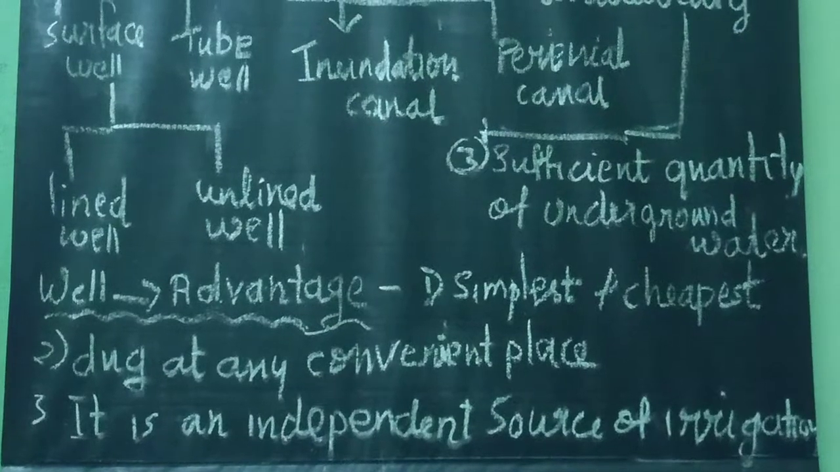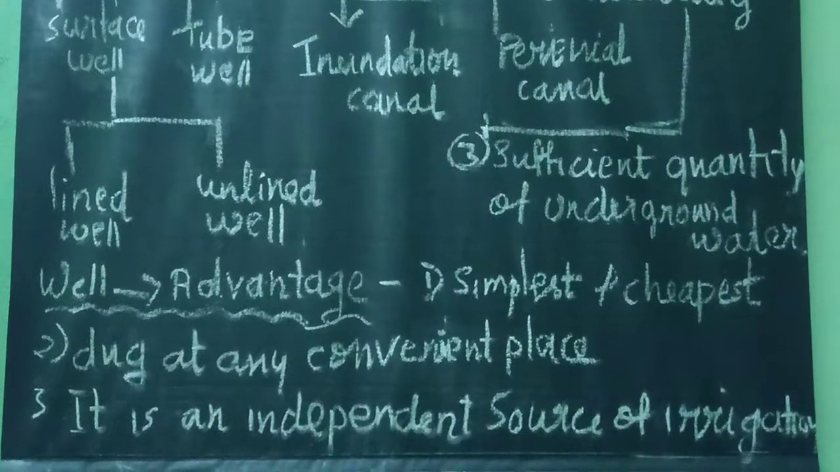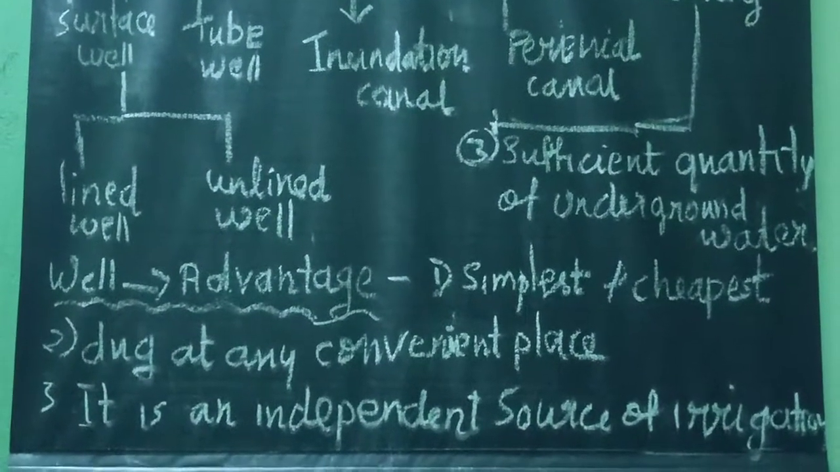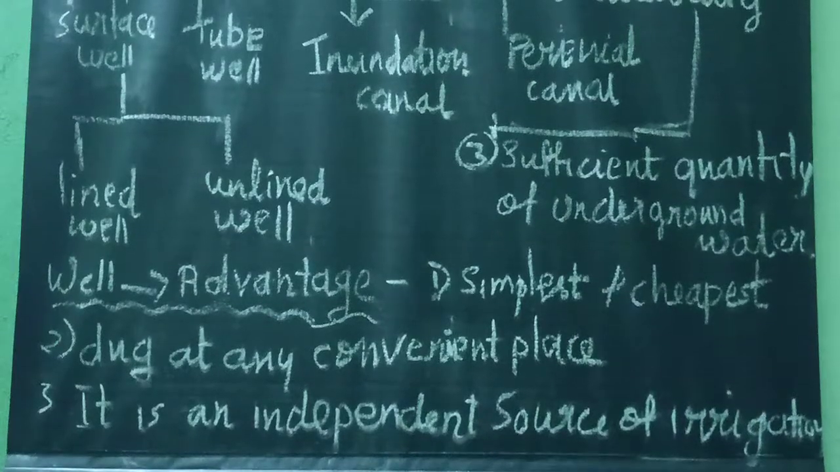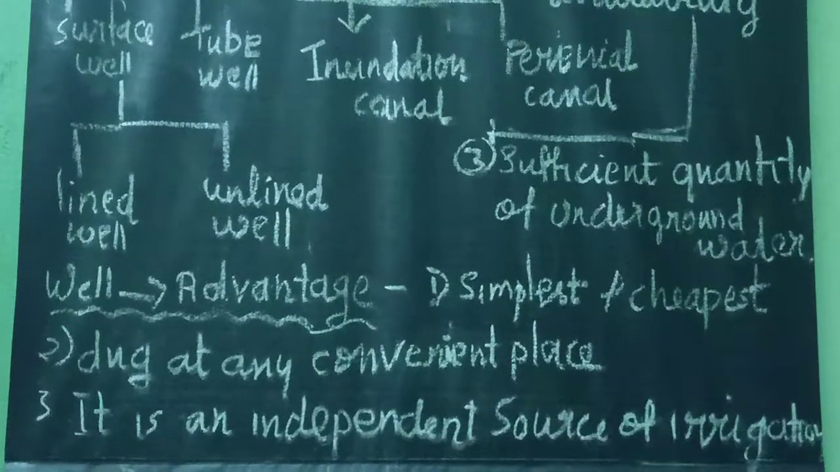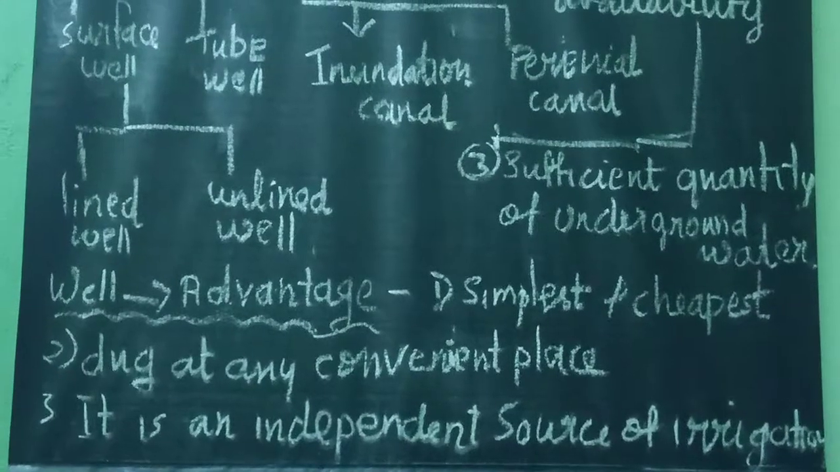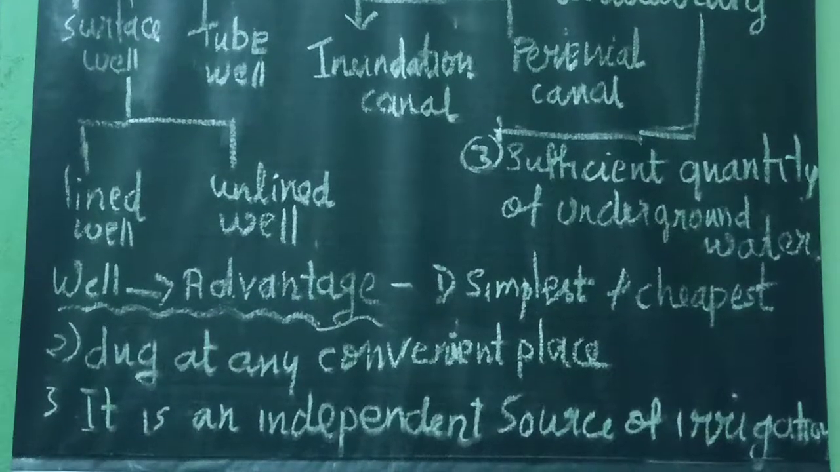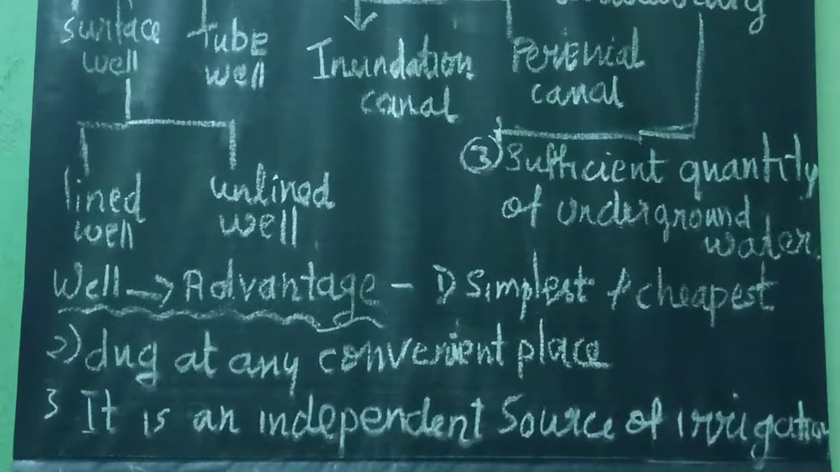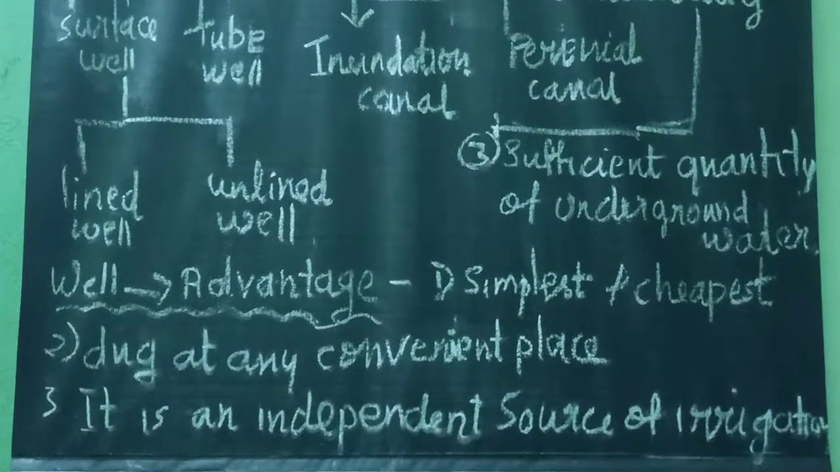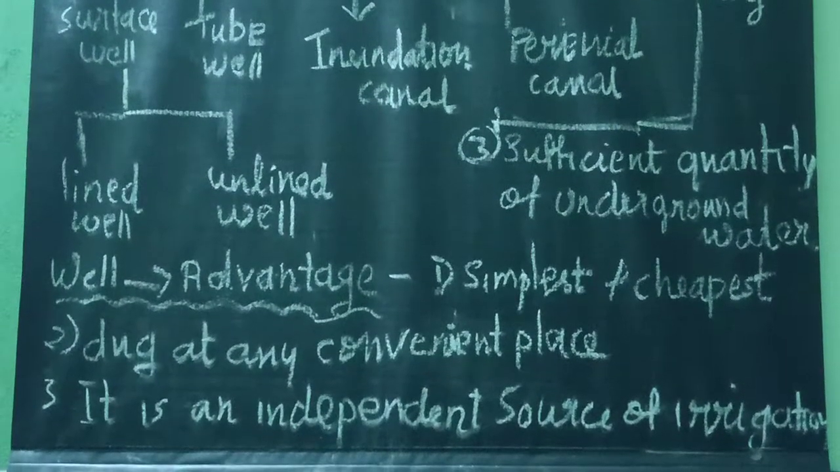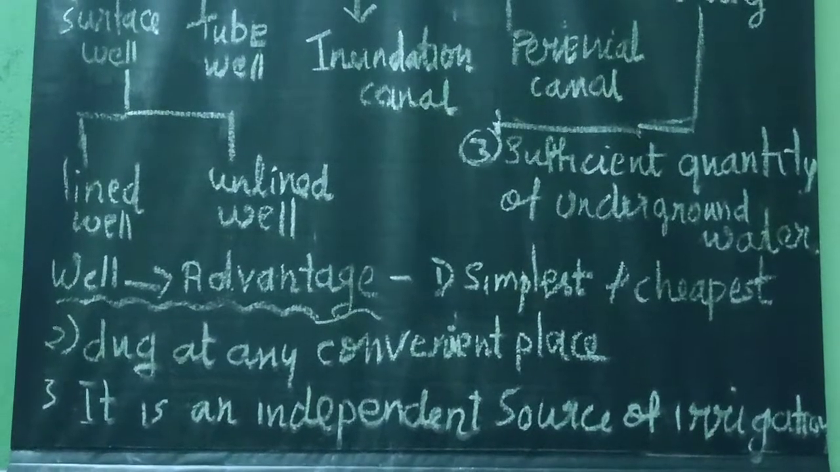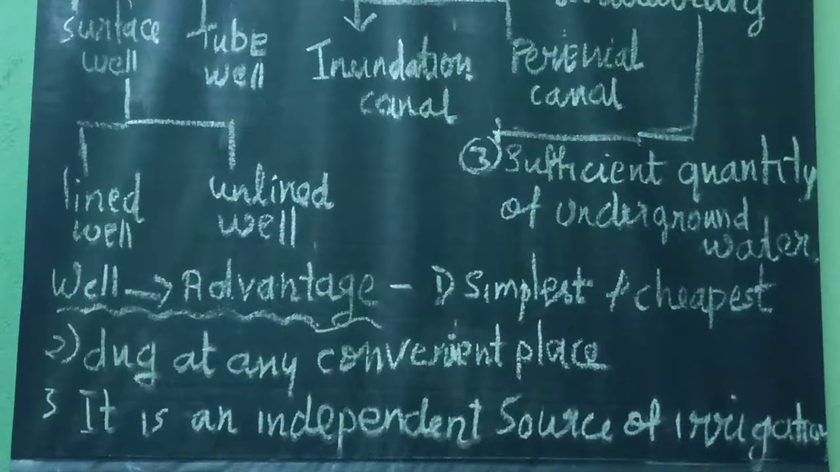Thirdly, they are an indispensable source of irrigation. These wells are an independent source of irrigation, so they can be used as and when the necessity arises. Okay. These are the advantages. Remember the points: the simplest and cheapest source of irrigation, can be dug according to the convenience of farmers, and an indispensable source that can be used when the necessity arises. Now, next, the drawbacks of well water.